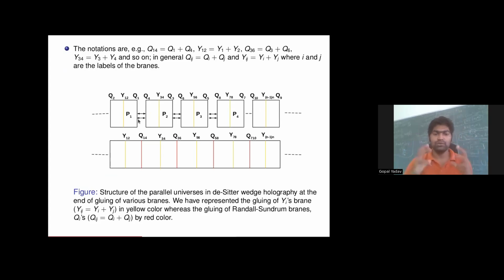So these are two universes which are glued to each other at this defect. This forms multiple copies of wedge holography. This forms parallel universes because they are parallel to each other. This will exist as long as we do not glue P1 with P2, P2 with P3, P3 with P4, and so on. Otherwise, if we glue all of them together, then we obtain a single de Sitter space bounded by two RS planes, not a parallel universe. Notations are given over here.